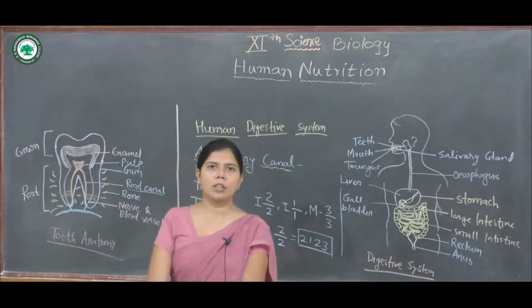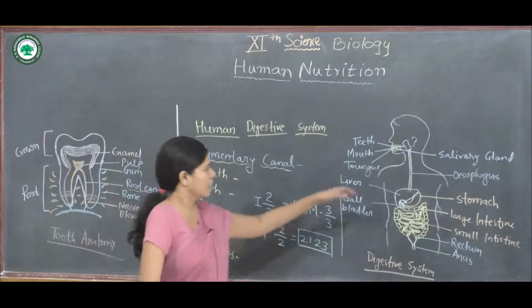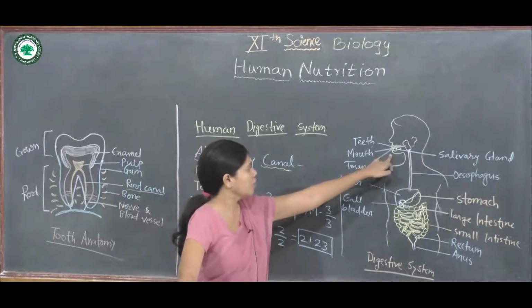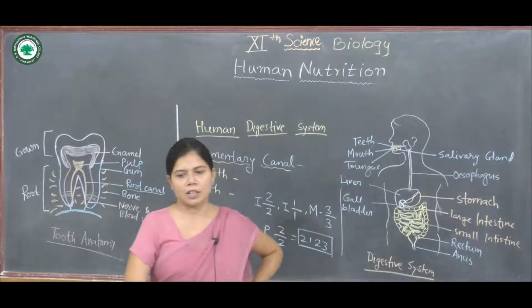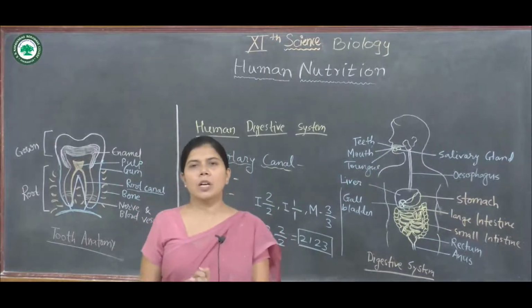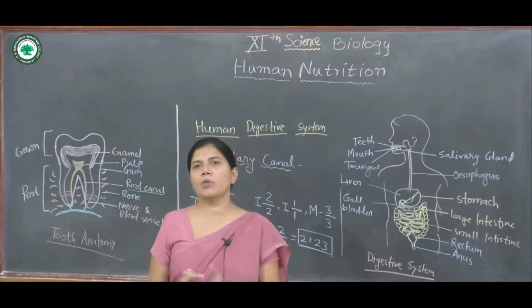Now the next organ of the buccal cavity is the tongue. In the buccal cavity, or the mouth, the tongue is also present. What is the tongue? It is a muscular fleshy organ, roughly triangular in shape.